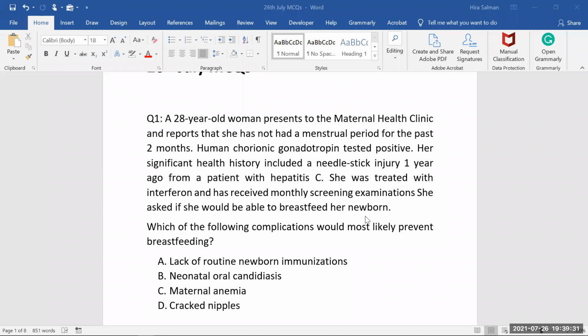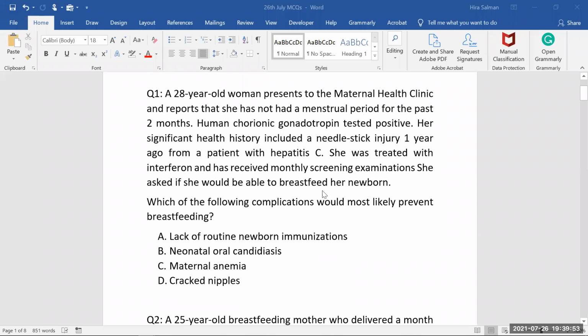So now she has just delivered a baby, and she's asking you that in the past, like 1 year before, I was having this needle stick injury. For that, I was taking this especially antiviral, and she was diagnosed with a case of hepatitis C. Now she's asking you for your advice, which of the following complications would most likely prevent breastfeeding. Now here they're asking, she asked if she would be able to breastfeed her newborn. So of course, if the patient was diagnosed with a case of hepatitis C, that is not a contraindication for breastfeeding. But here the question is asking, which of the following complications would most likely prevent breastfeeding?